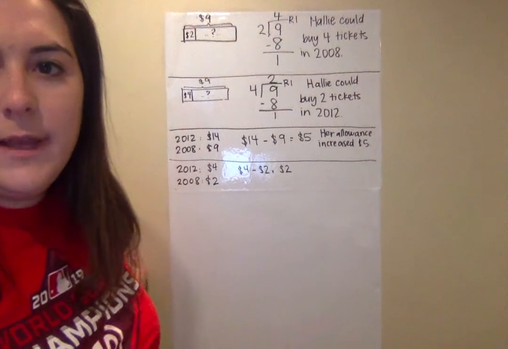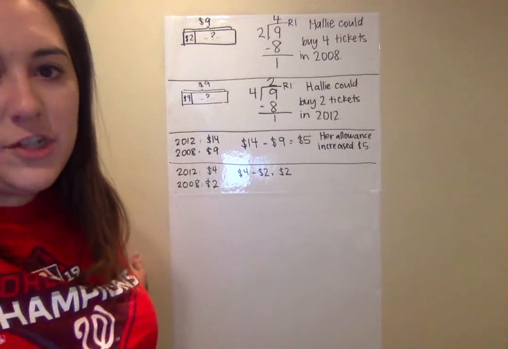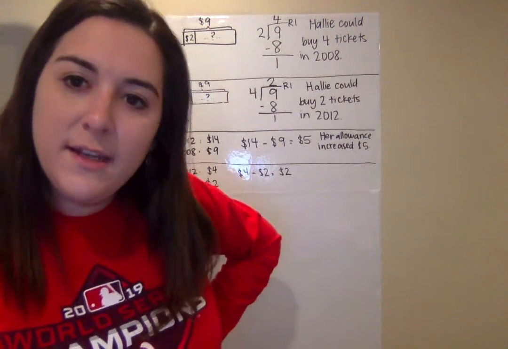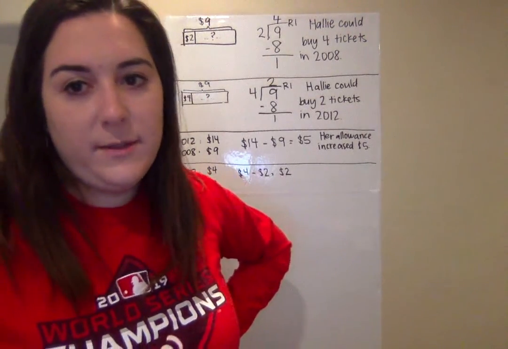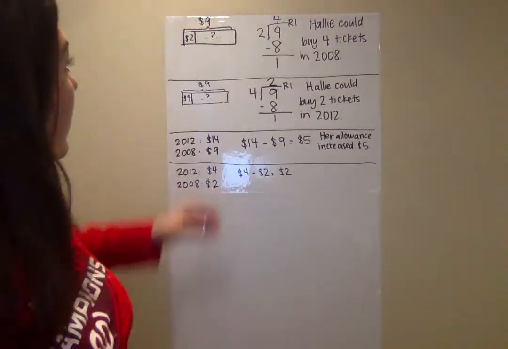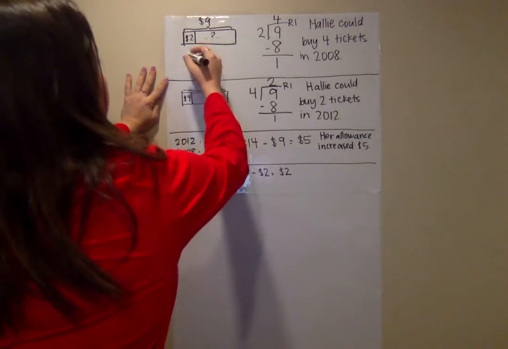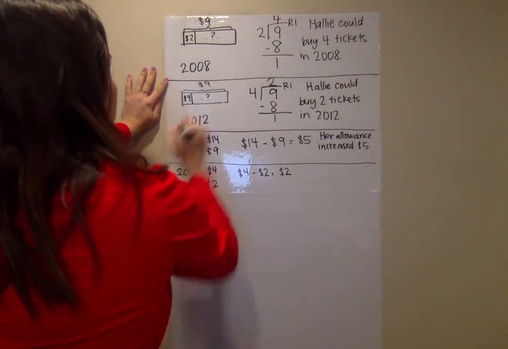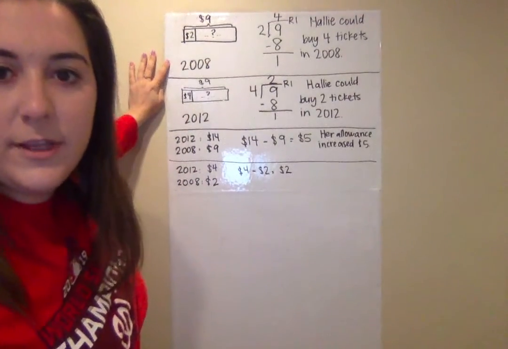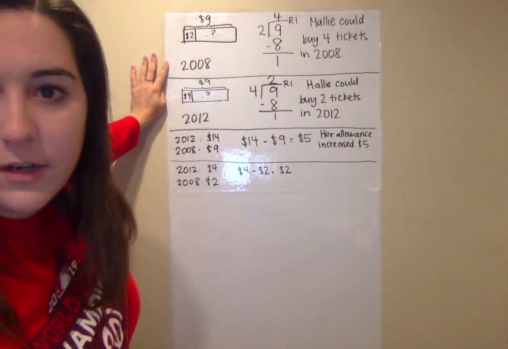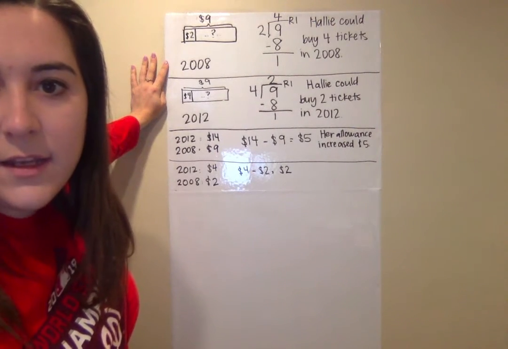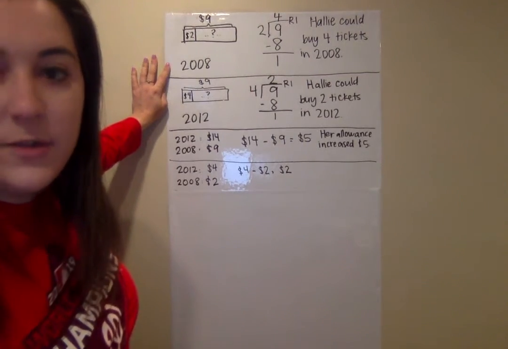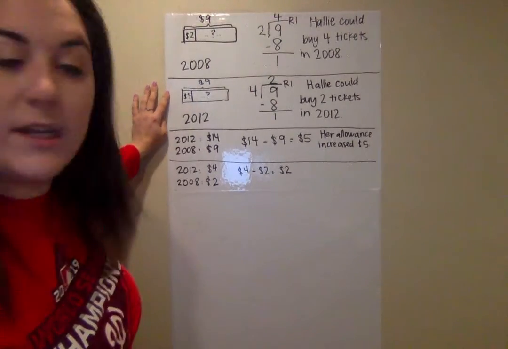So now looking at part E. Question E says, was Hallie able to buy more Carnival tickets in 2008 or in 2012 with 1 month's allowance? Let's go back up to the problems we solved. This was 2008, and this was 2012. In 2008, we figured out that she could buy 4 tickets. And in 2012, we figured out that she could buy 2 tickets.